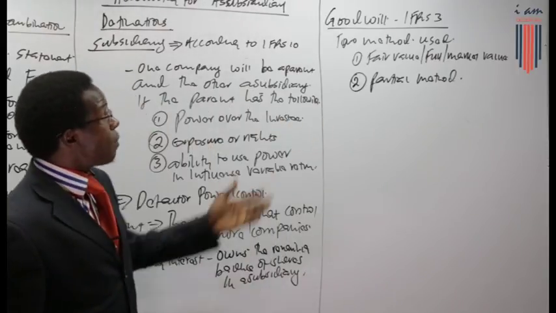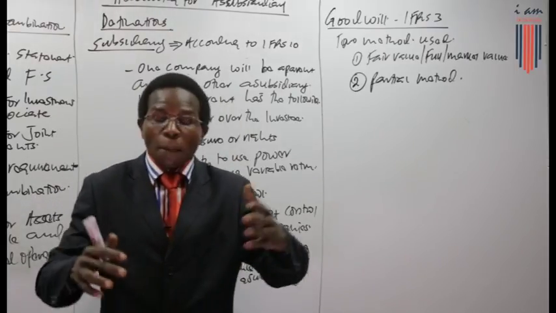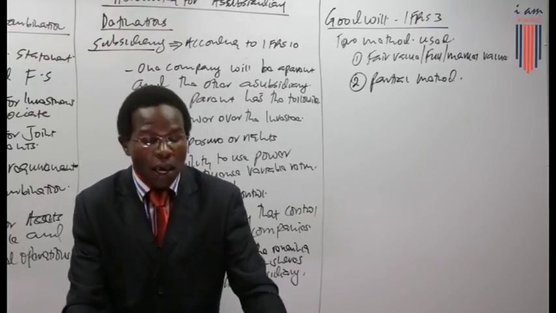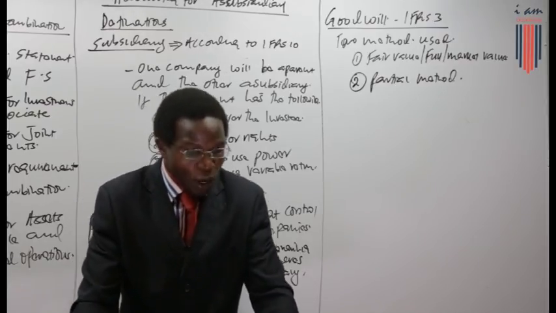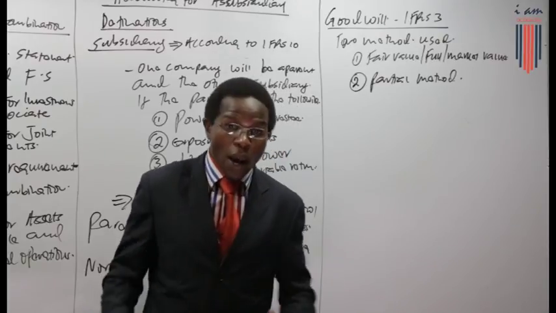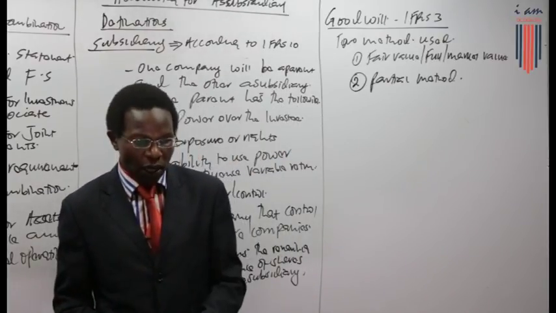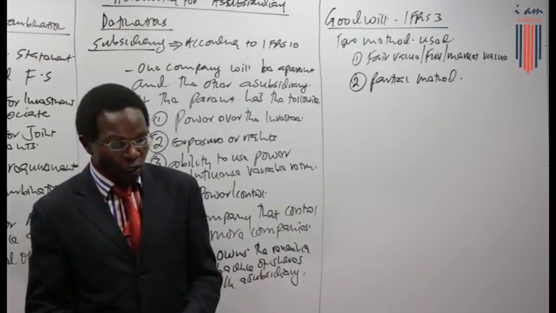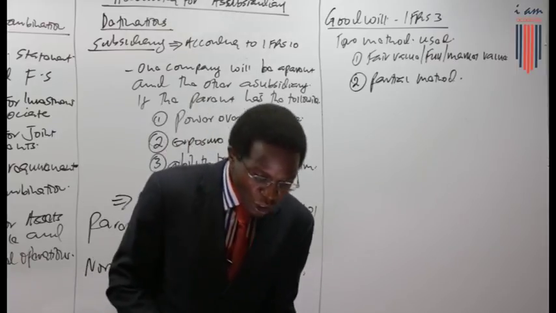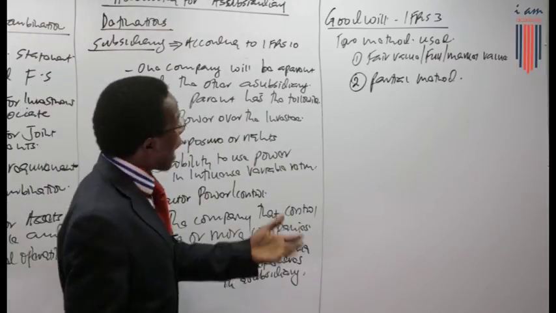You also need to remember that according to IFRS number 3, for the purpose of applying the acquisition method, we need to identify the acquirer. Then we need to recognize and measure goodwill. Then we need to determine the acquisition date. We also need to recognize and measure the assets and liabilities and non-controlling interest. Those are some of the items.